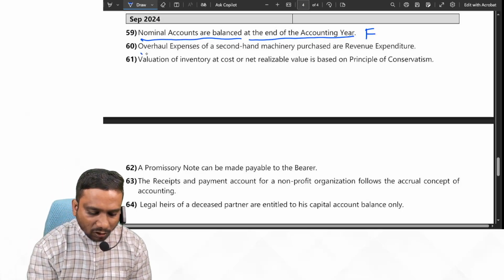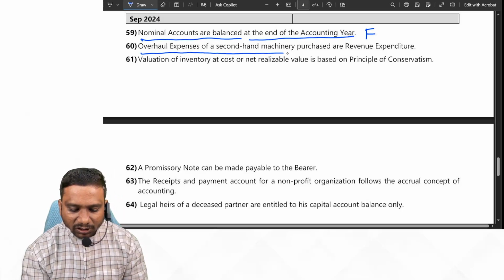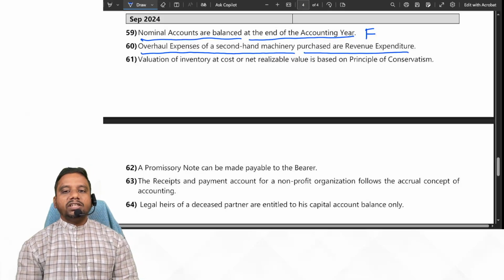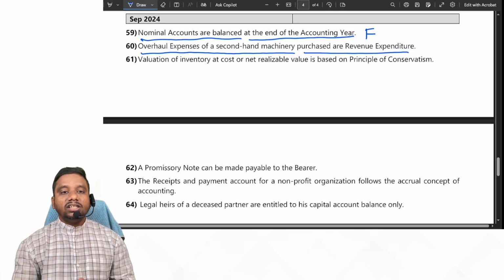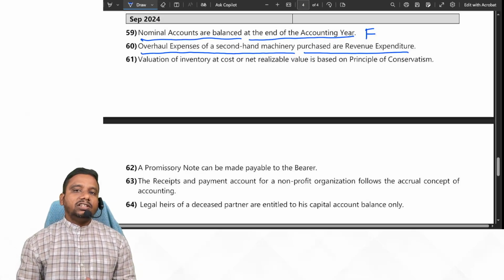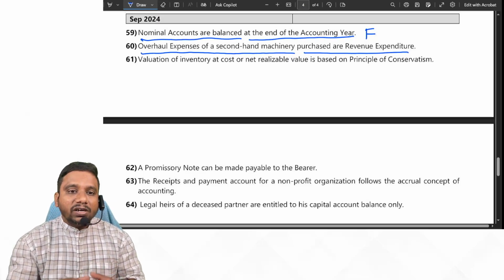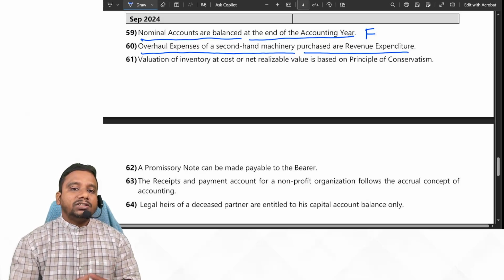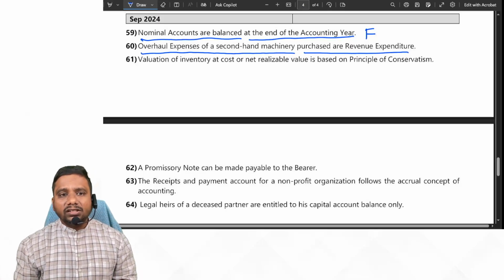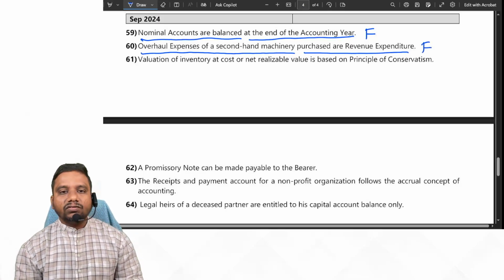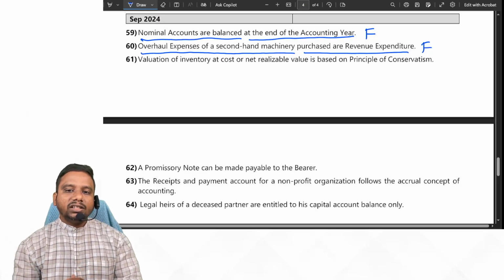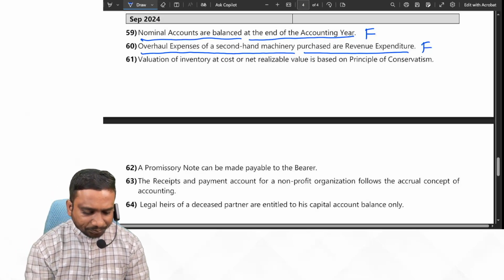Next, overall expenses of a second-hand machinery purchased are revenue expenditure. No. Overall expenses incurred on second-hand machinery to put it into usable condition are treated as capital expenditure, because first time we are paying the expenses on this second-hand machinery, so it is treated as capital expenditure. It is not treated as revenue expenditure. So the given statement is false.